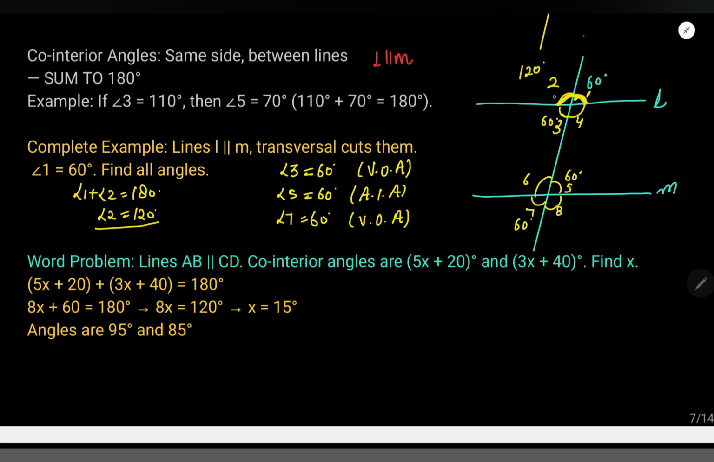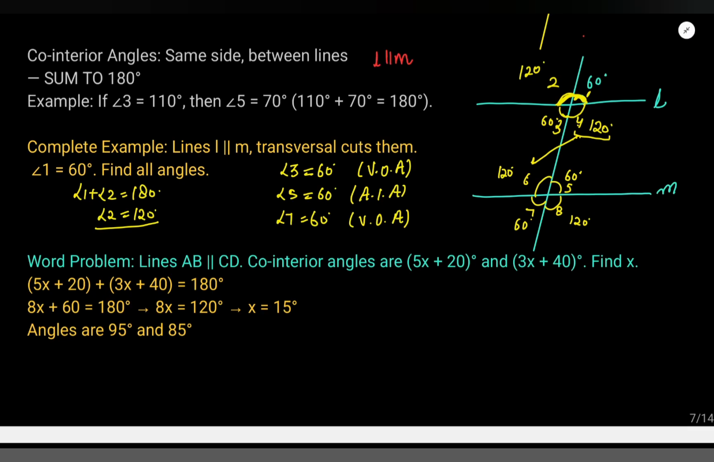If 2 is 120, then 4 is 120, vertically opposite angles, right? If 4 is 120, then 6 is 120. These are alternate interior angles. Same reasons. And if 6 is 120, then 8 is also 120, vertically opposite angles. So I hope you understand this. These are not hard at all, right?